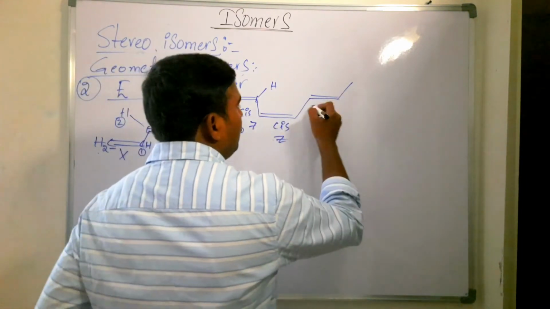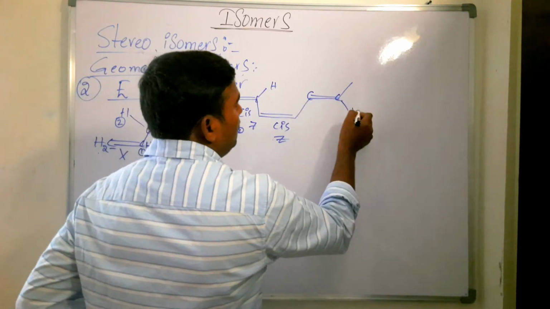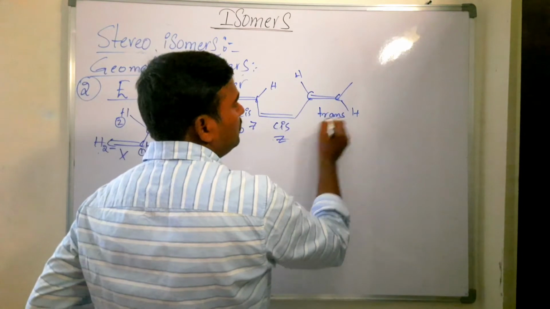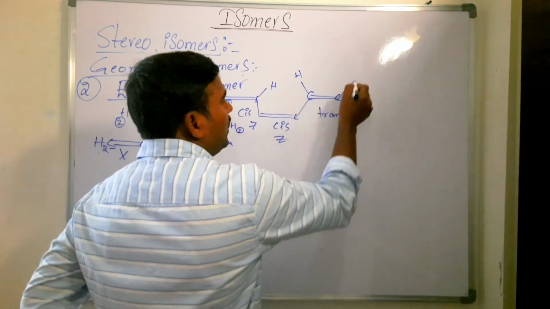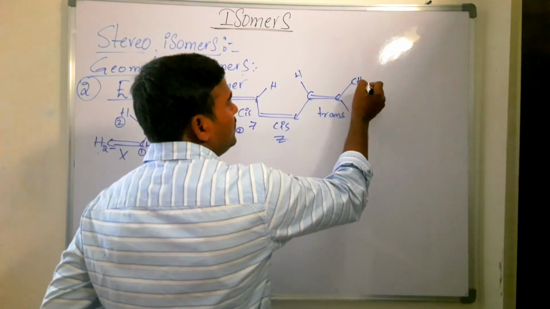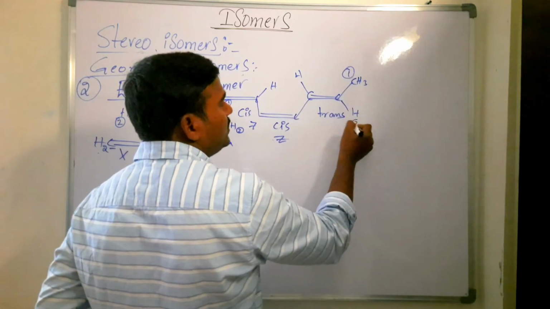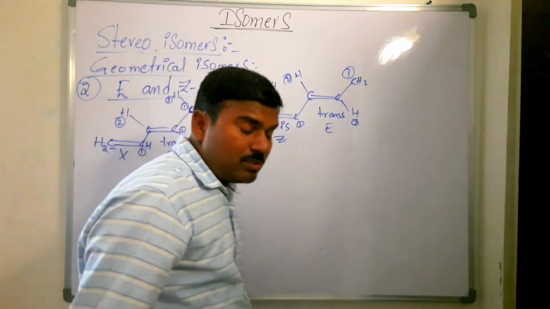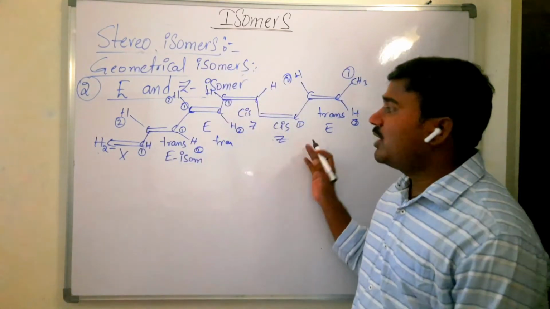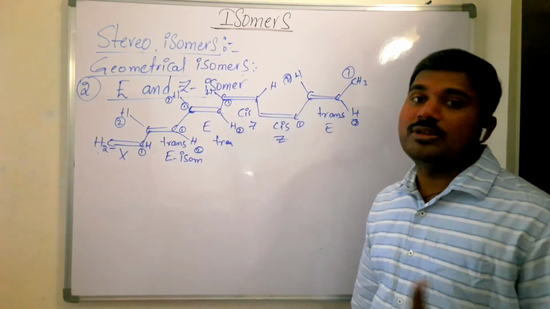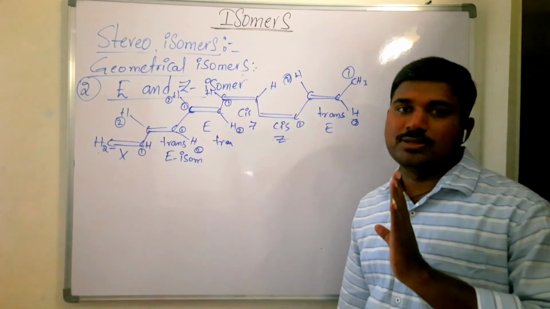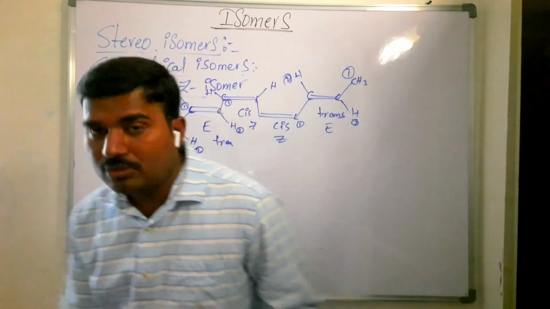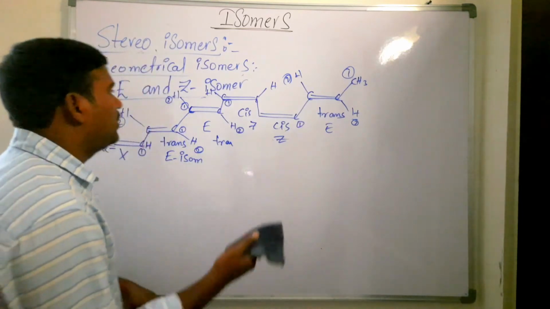Now in this case you see, here one hydrogen, here one hydrogen, it is trans isomer. Okay, so now you take these carbon atoms, here CH3 is there, it is given first priority, second priority, first priority, second priority. So E isomer. In most of the cases, trans will give you E isomer, cis will give you Z isomer, but not in all cases. Okay? So don't follow that blindly. You have to give the priority first, and only after that you should check.